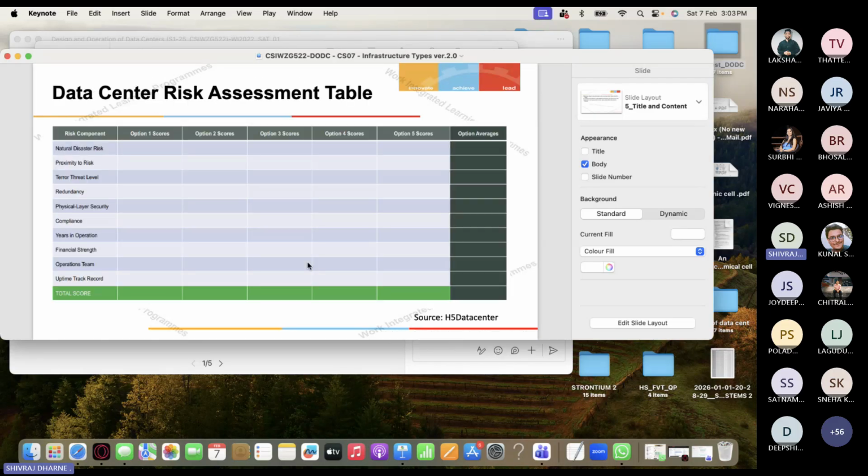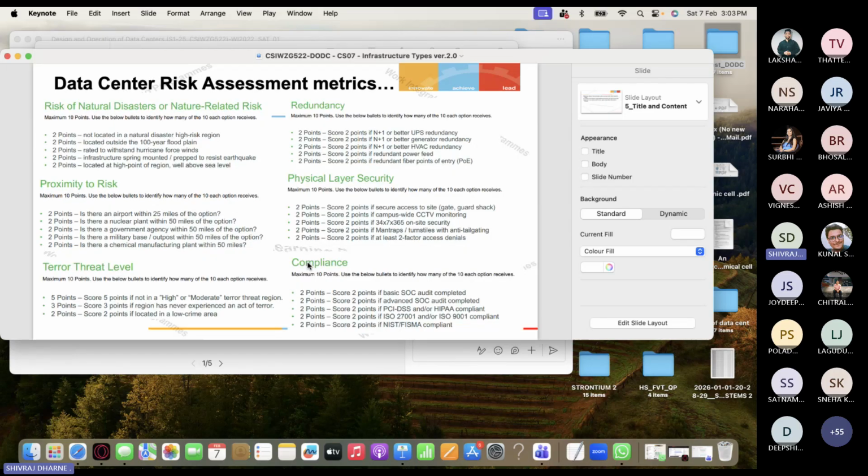So they generally do the risk assessment. There are different methods to do the data center risk assessment. This is one sample table, right? So this table will tell you how people assess the data center risk, because this is not just about power or security or scalability. There are so many metrics, right? So there are terror threat level, redundancy, compliance, years of operation, financial strength, operations team. Okay, all those data points they put in, and they will score. There are some numbers. I will give you the example so that you understand how the data center risk assessment is done.